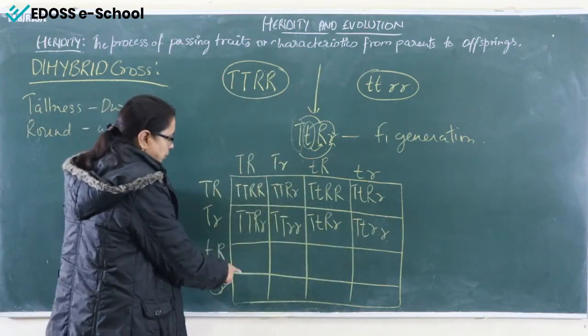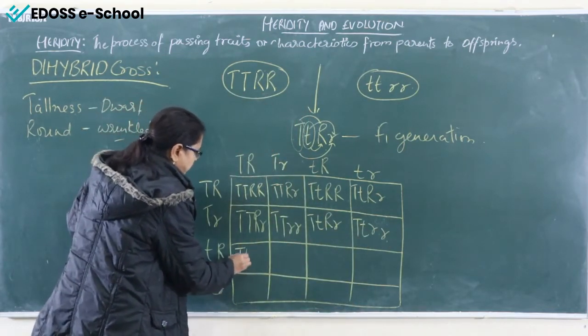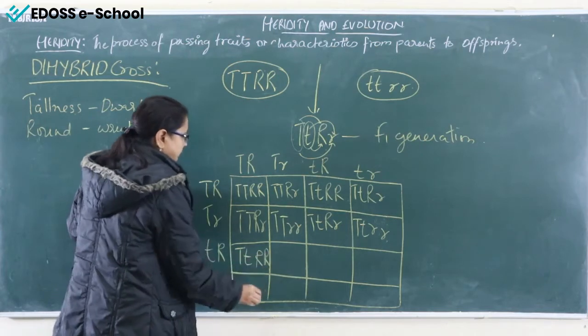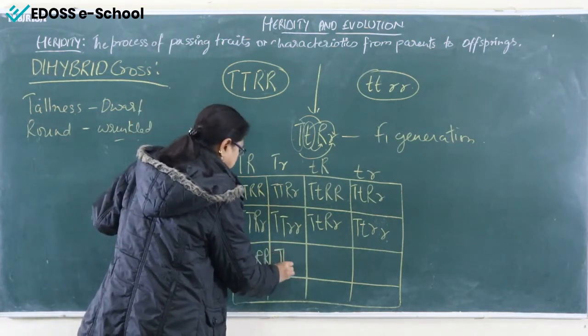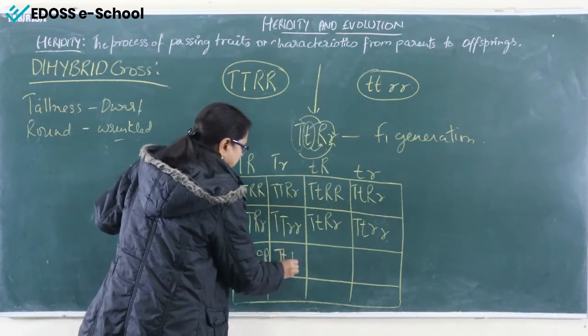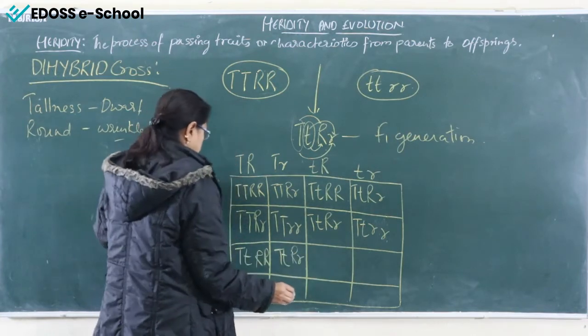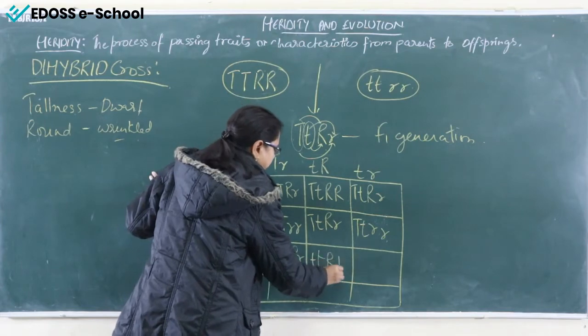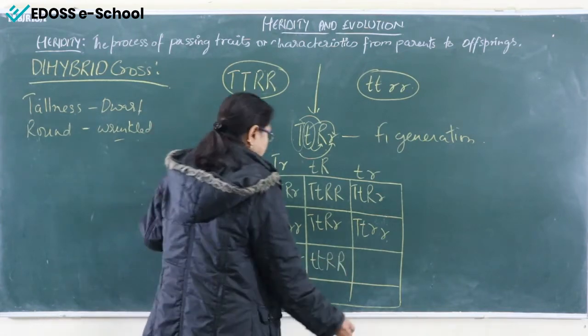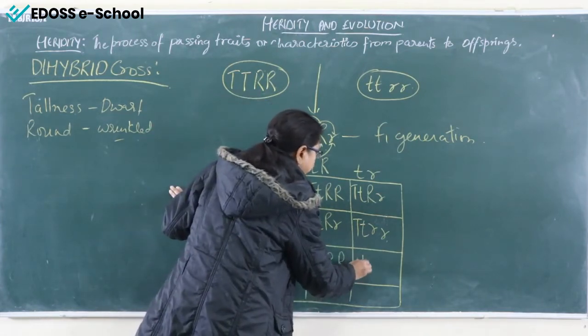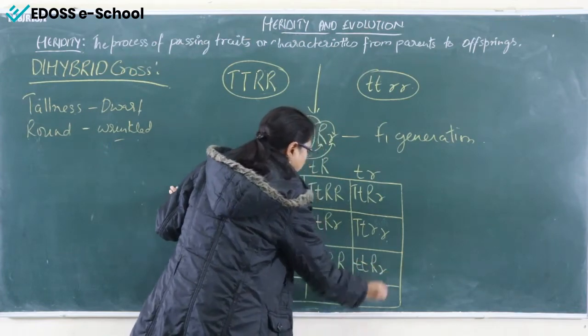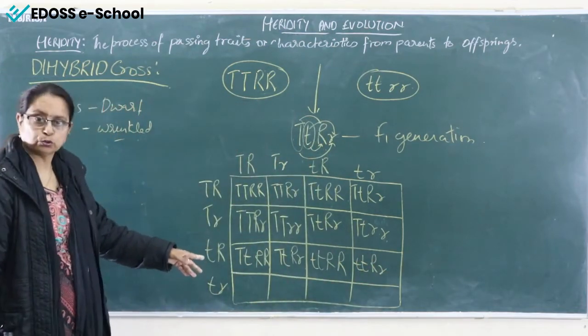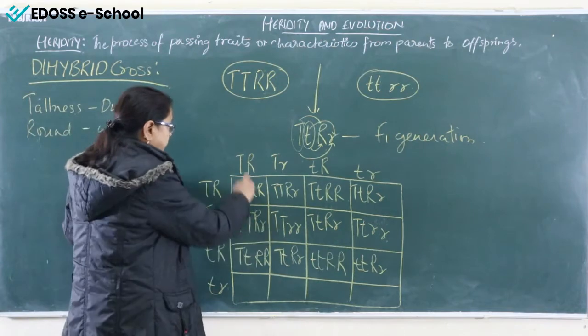Now in the third row, capital T, small t, capital R, capital T, small t, capital R, small r, then small t, capital R, and the last one, small t, capital R, small r. Now for the last fourth one, what will be the combination?